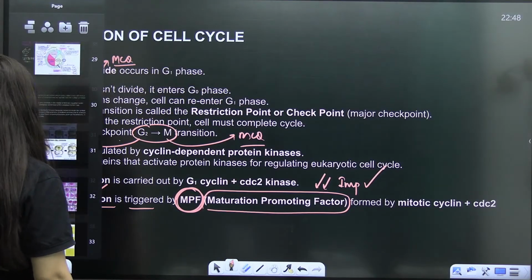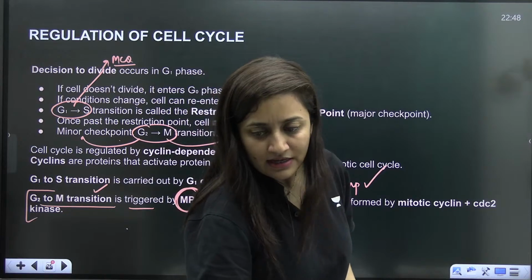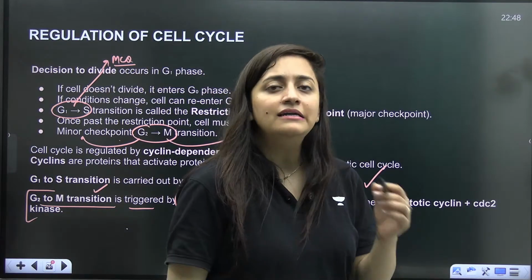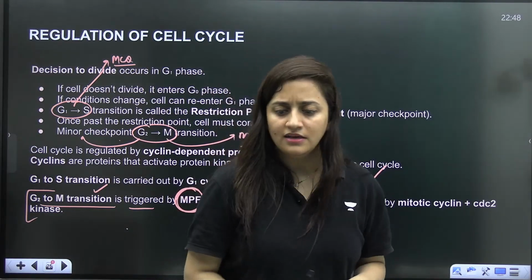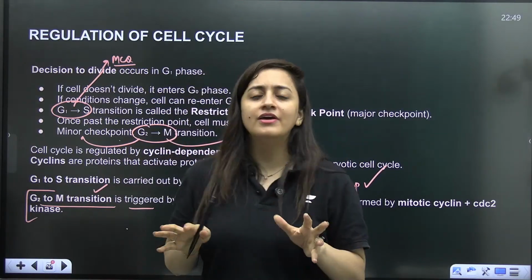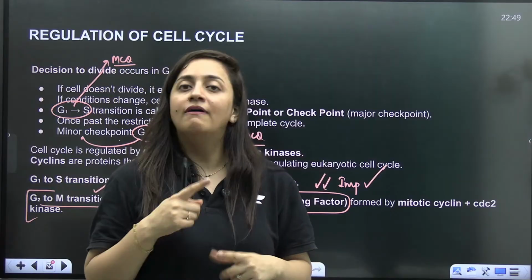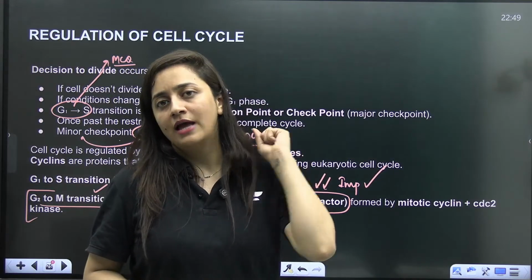So this is all about the cell cycle. This is all about the interphase, we have discussed that in detail. You can just simply follow this content. This is going to be very, very useful for your NEET examination. There is nothing beyond this that you have to do. But one thing that you definitely need to do is MCQ practice.